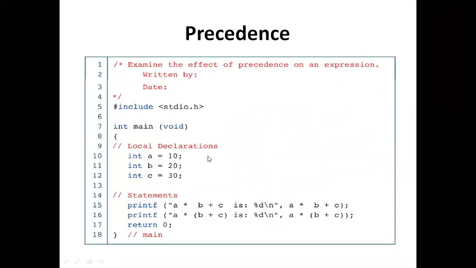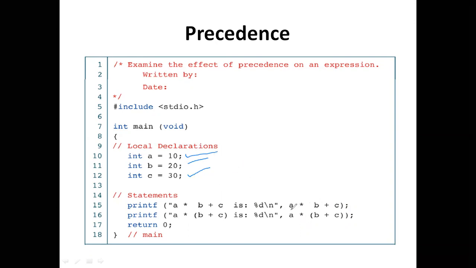Here I am writing a program, an example on precedence in an expression. Three variables have been declared: a is equal to 10, b is equal to 20, and c is equal to 30. Up to here, local declaration and initialization has been done.